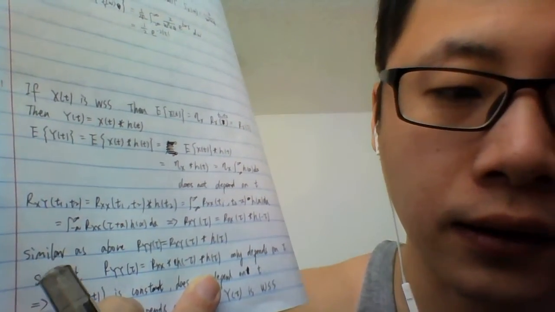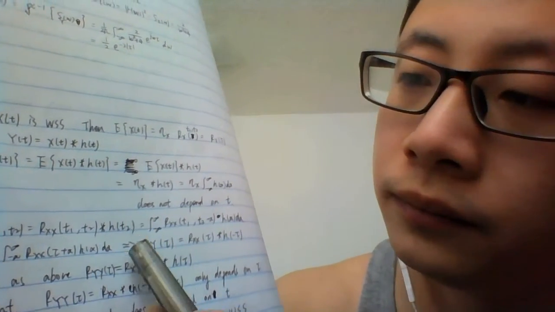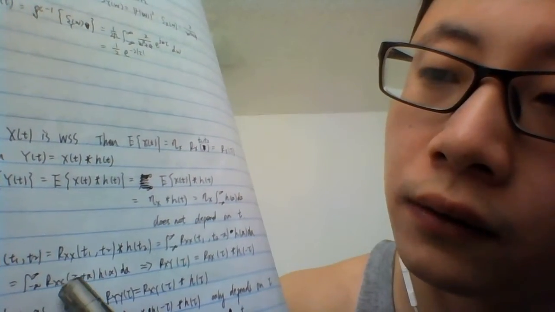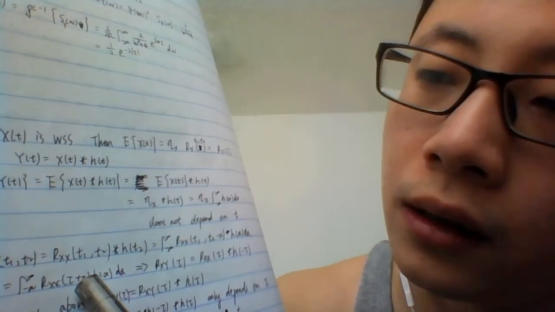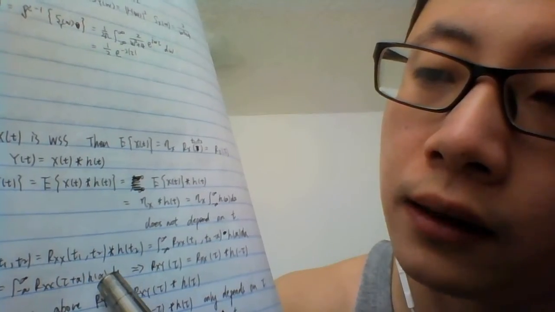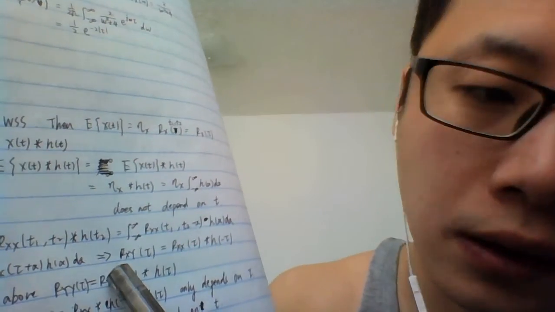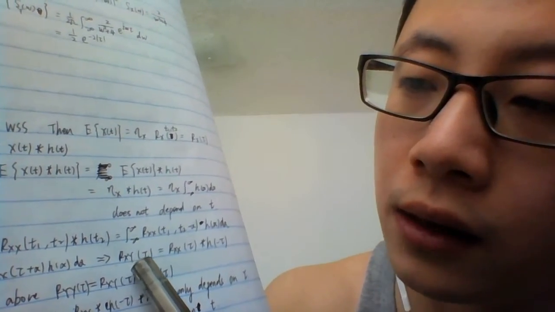This is finally equal to the integration of Rx(tau plus alpha) multiplied by h(alpha).